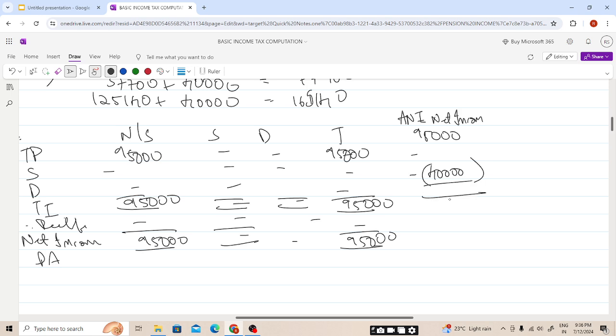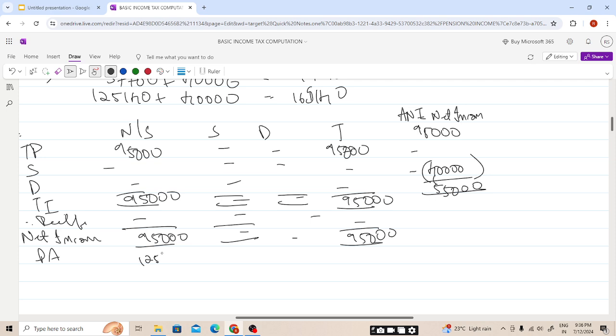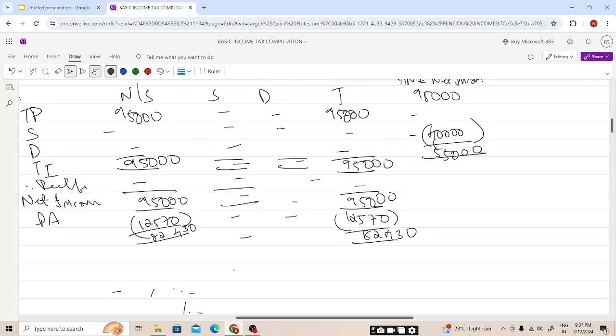So it will be less than 100,000 pounds. So it will be 55,000, students. This is less than 100,000 pounds. So full PA will be available, 12,570. So this will be, students, 82,430. 95,000 minus 12,570 will be, students, 82,430. On this we need to calculate our income tax liability, students.